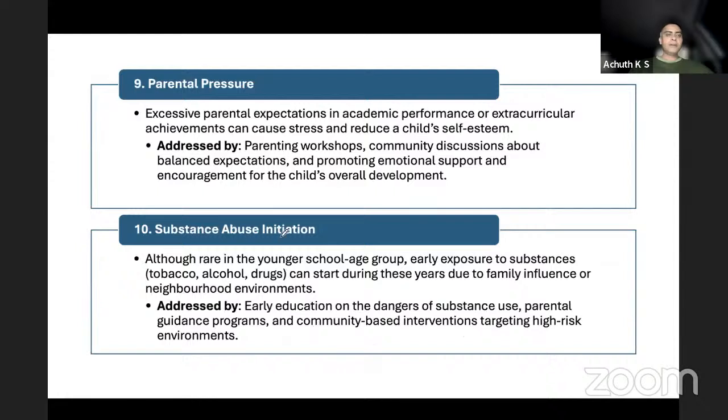Parental pressure, again, to get good marks. You should address the parents, saying that getting good marks doesn't mean that the child is doing well in their life. It should be explained to them that the child has a limitation of its own and can perform to a certain capacity, and pushing beyond that capacity has its own disadvantages.